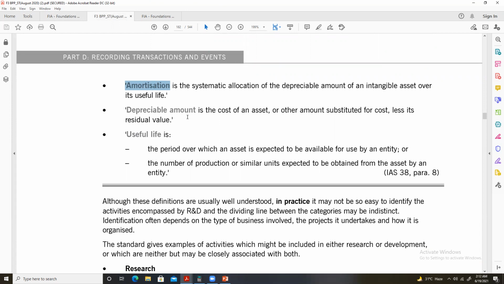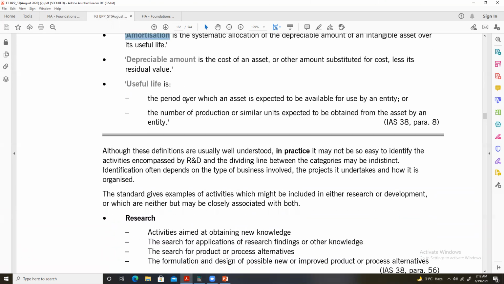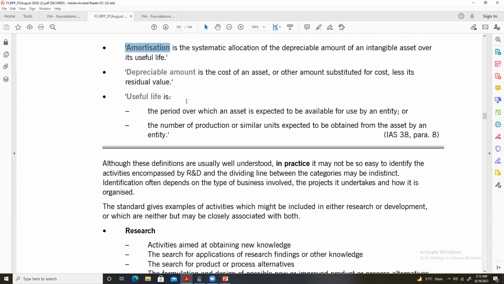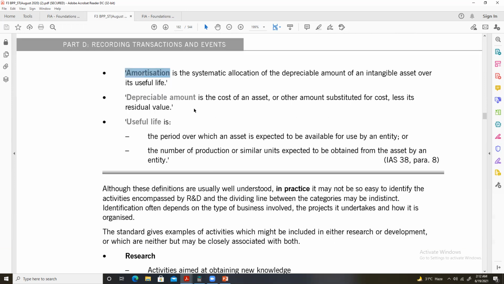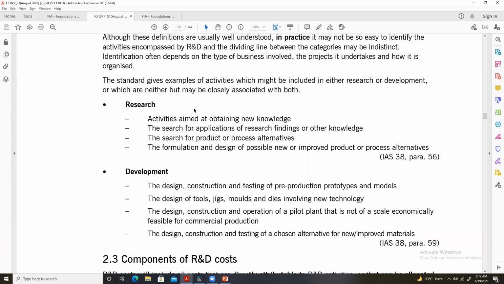On tangible assets, we charge depreciation, but on intangible assets, we charge amortization in the same way as we charge depreciation to the tangible assets. However, there is a situation when no amortization is charged on intangible assets. I will explain the situation in detail later in this chapter.